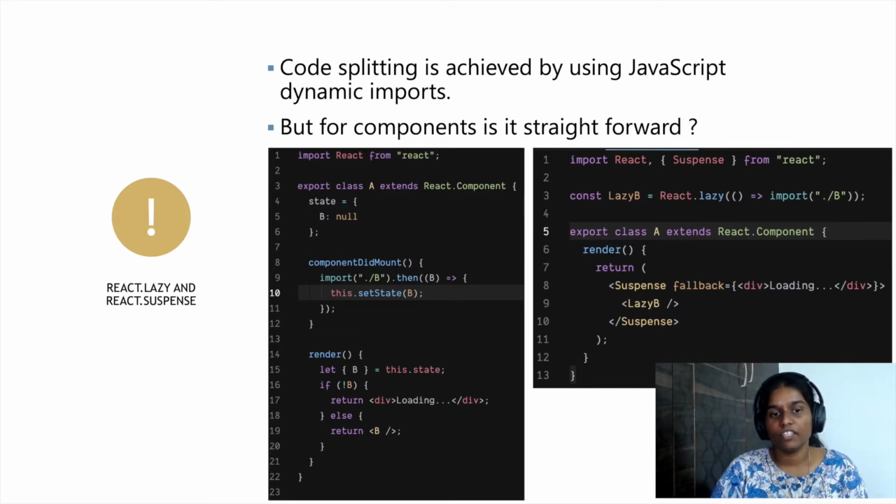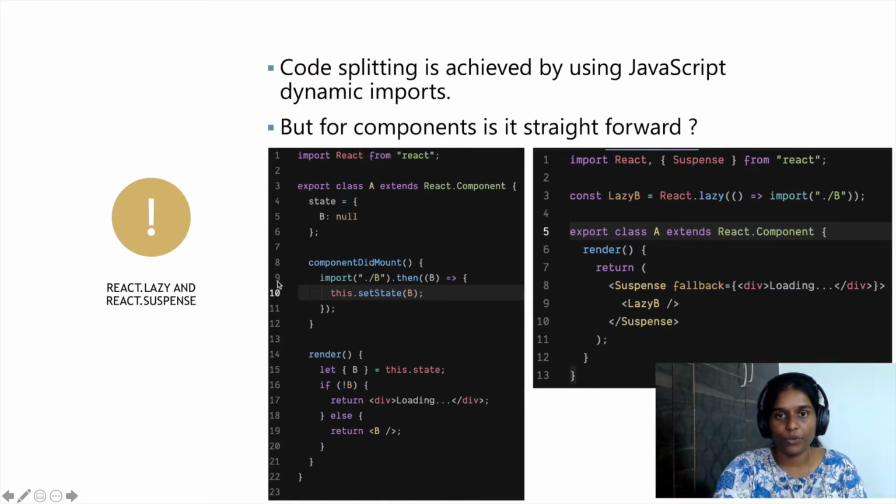So the next one in our slides is React lazy and suspense. Code splitting is the natural or default option for us to optimize our boot bundle sizes, and this is generally achieved by using dynamic imports in JavaScript. But this might be straightforward for regular JavaScript modules or functions. In the context of React components specifically, we might need to do some extra logic for doing this.